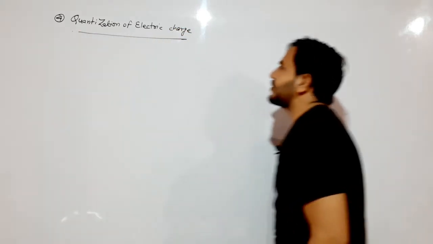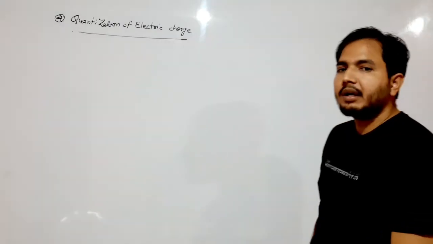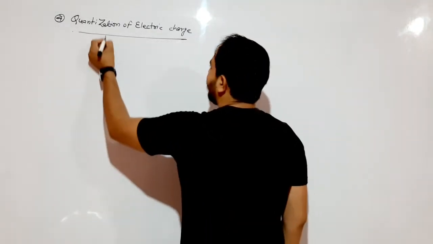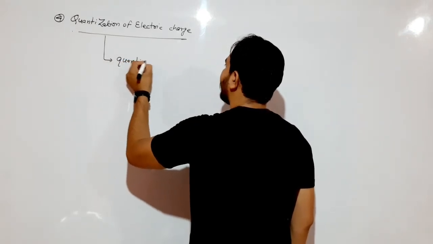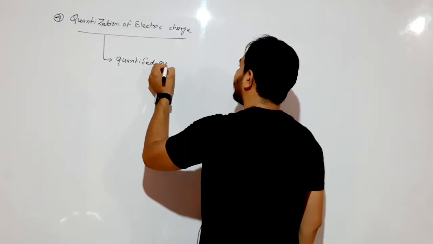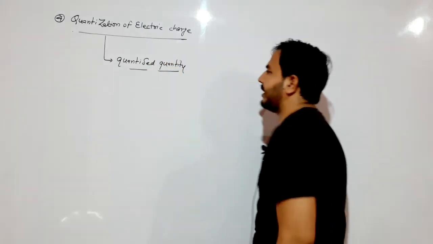What is the quantization of electric charge? When we explain it, firstly we read about quantized quantity. What is a quantized quantity?